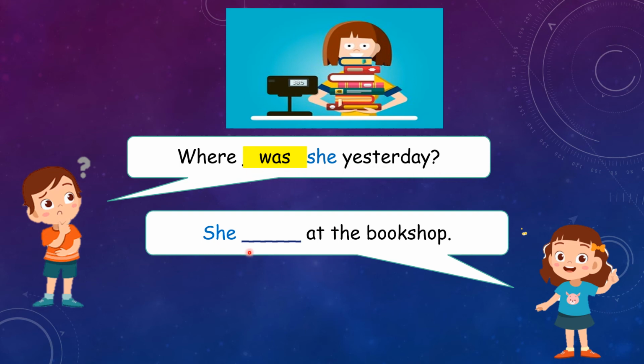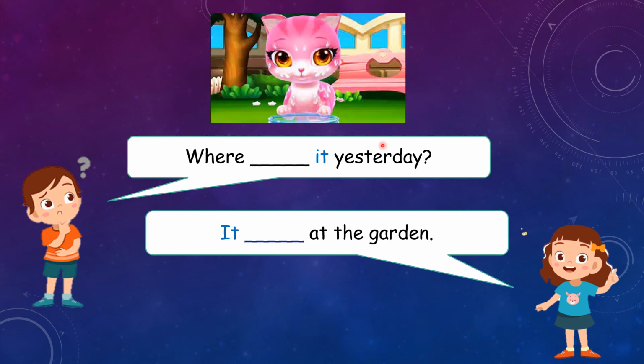She was at the bookshop. She was at the bookshop. Next. Okay, this is a cat. So, please refer back to the table. Where was it yesterday? It was at the garden.